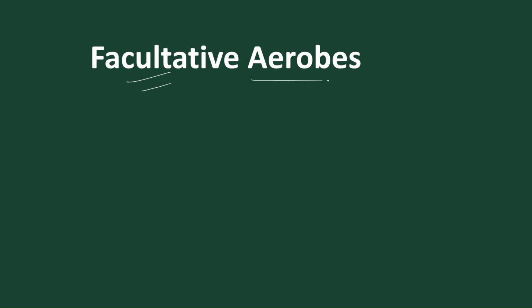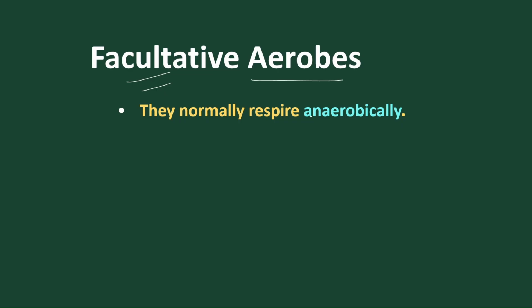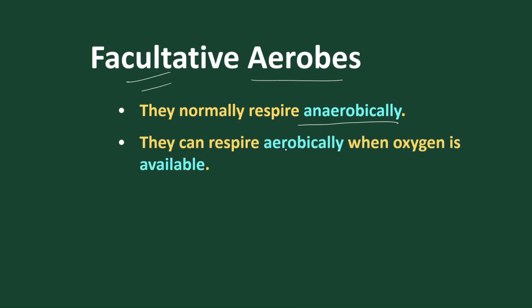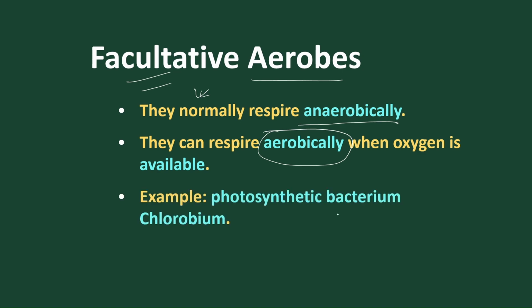Facultative means normally they are anaerobes, but in adverse conditions they change to aerobes. So normally they respire anaerobically, but in adverse conditions they change the mode to aerobic, and this is called facultative. Facultative organisms are highly pathogenic because they change according to the change of the surroundings. The best example is a photosynthetic bacterium called Chlorobium. So Chlorobium is the best example of facultative aerobes. What is facultative? Normally they are anaerobes, but in adverse conditions they change to aerobic mode.